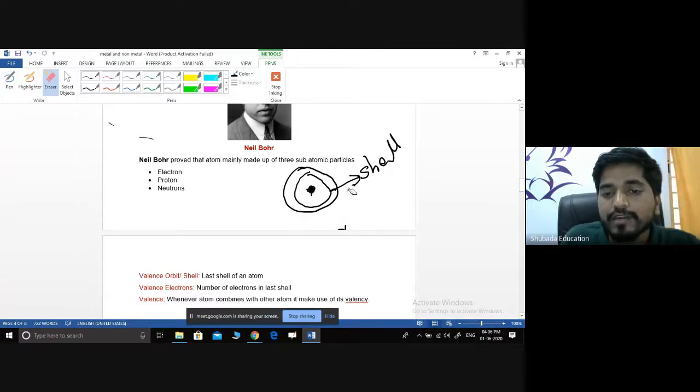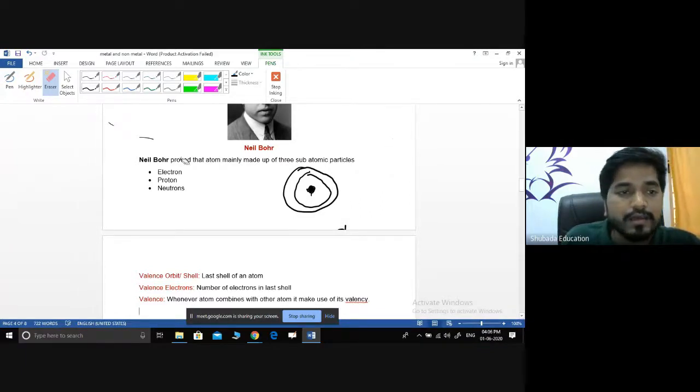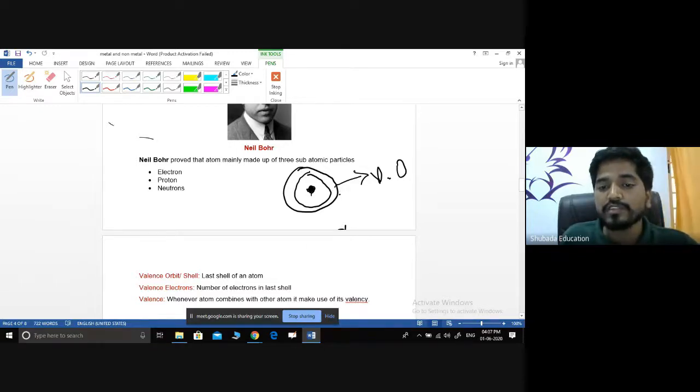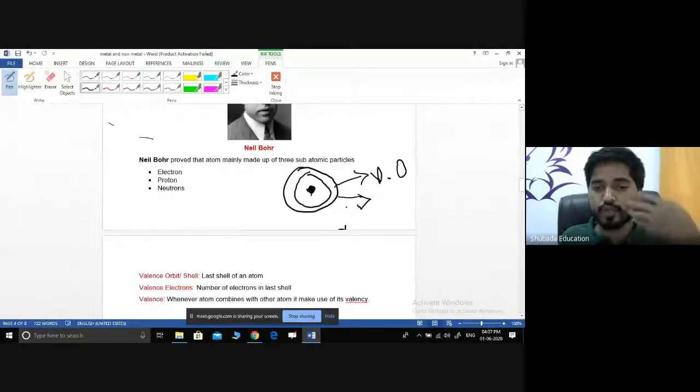And the outer orbit is called the valence orbit or valence shell. The number of electrons present in this valence orbit is called valence electrons.